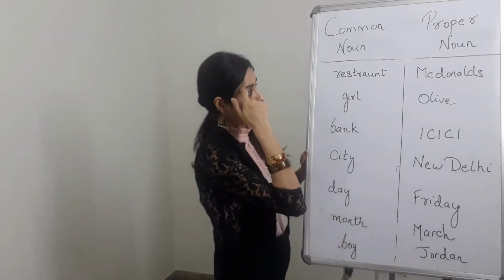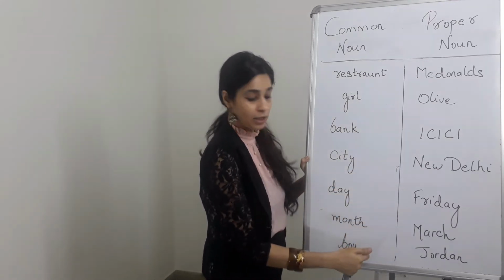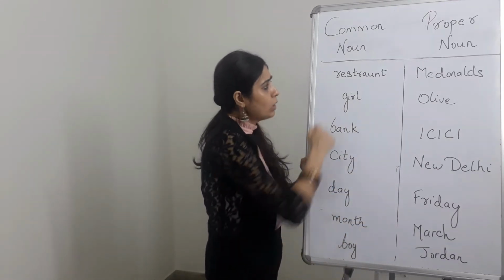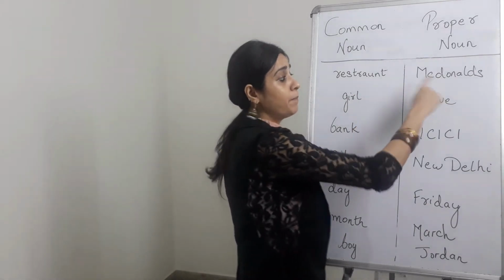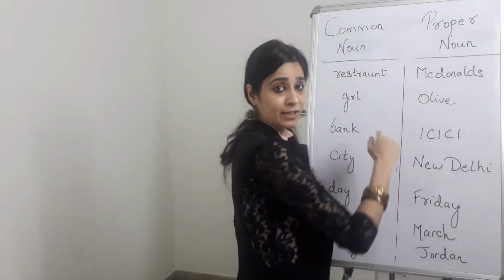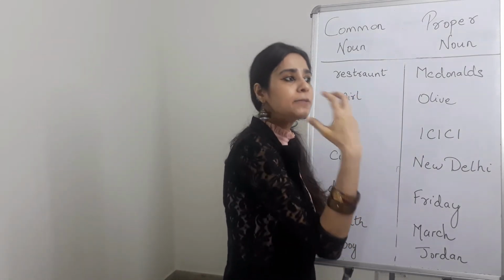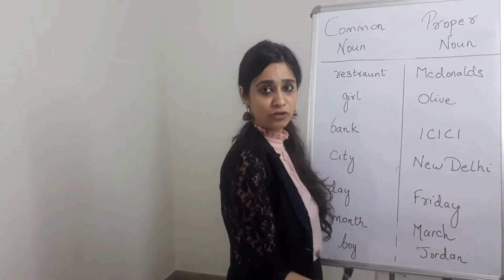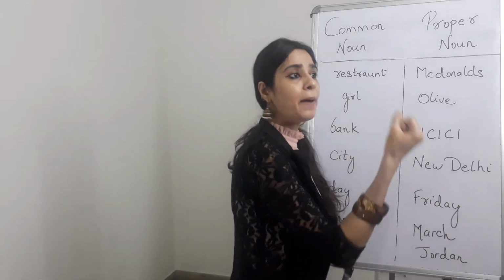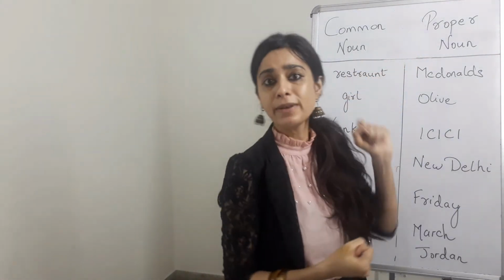Now, did you notice restaurant, girl, bank, city, day, month, boy? All these are general categories, right? But over here in proper noun, we saw what? A specific person, place, day, month, etc. When we're talking about something specific, that is termed as a proper noun.